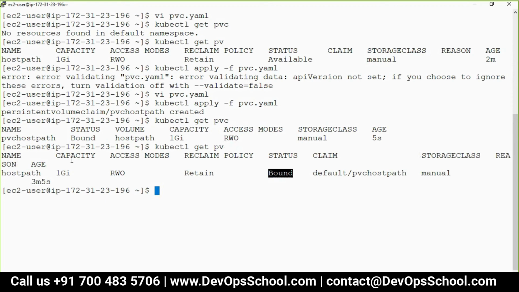So you must be wondering, how can you create them dynamically? There's one more class, the storage class. I'm not confusing you with too many things right now. So that's how it is.